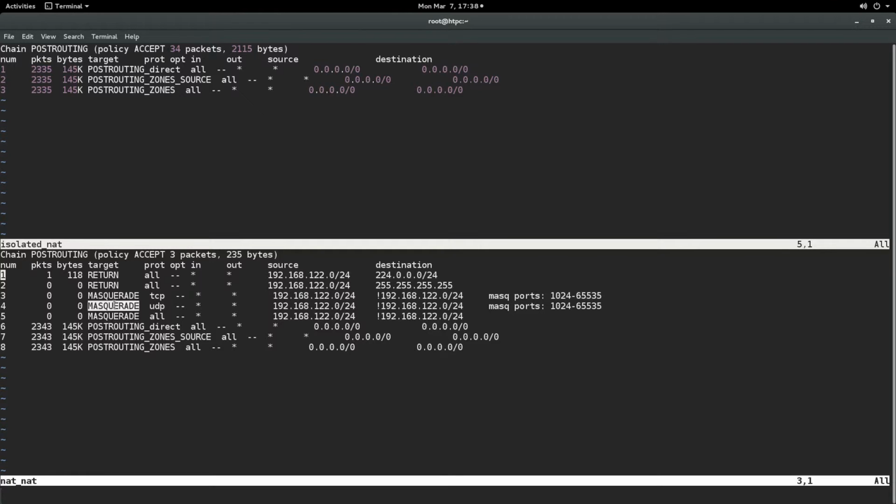The same goes for protocol traffic that is UDP or TCP. Basically the rules are the same, only in this case you can say we will start using the masquerade ports 1024 to 65,535. This makes it possible to go out to the internet when the traffic is originated from the default network.